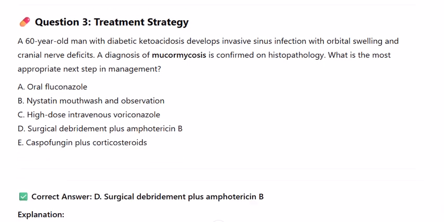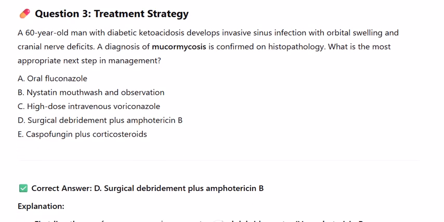Question 3. Treatment strategy. A 60-year-old man with diabetic ketoacidosis develops invasive sinus infection with orbital swelling and cranial nerve deficits. A diagnosis of mucormycosis is confirmed on histopathology. What is the most appropriate next step in management?